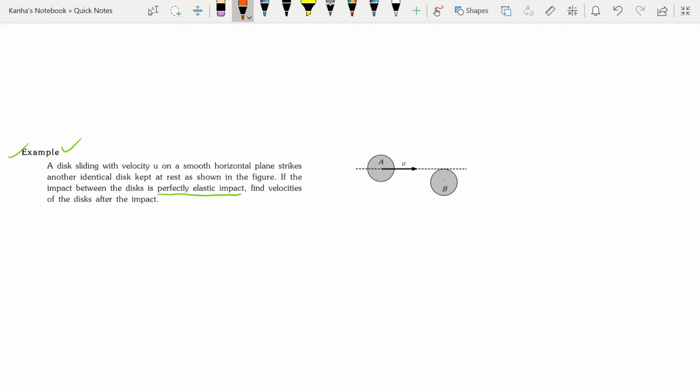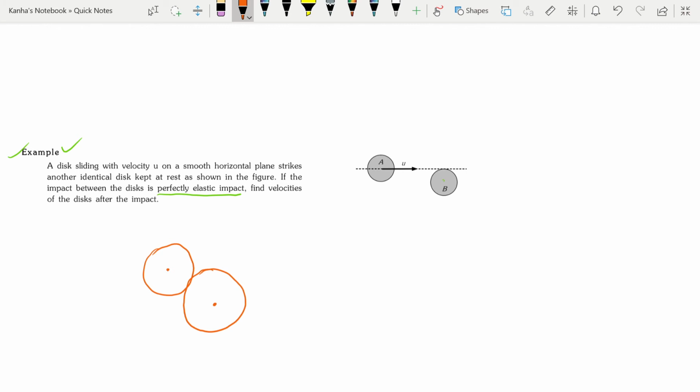You first need to draw the diagrams at the point of contact. I'll draw it more clearly. At the point of contact, my body B is somewhere here, my body A is here. A center is here, B center is here.